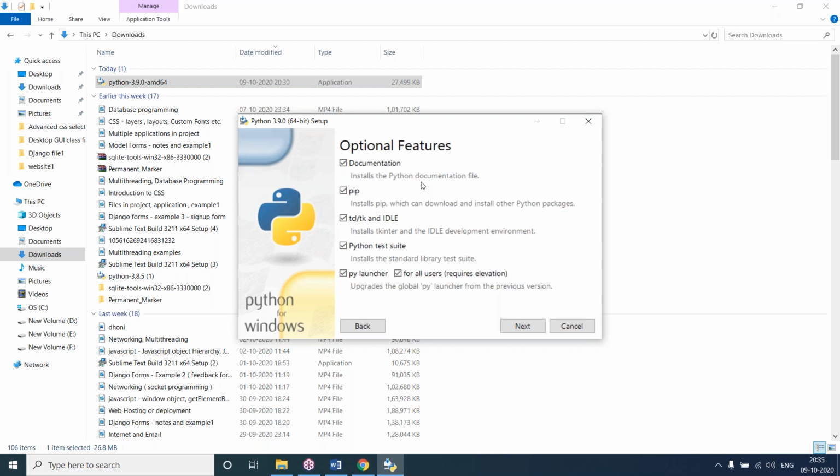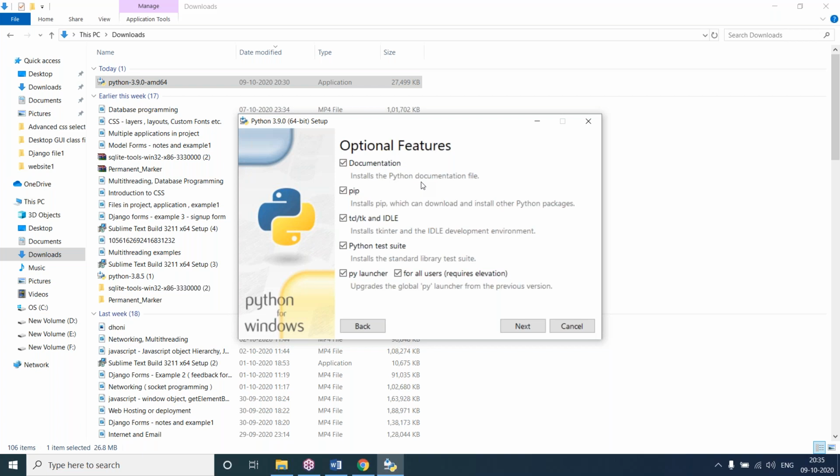Here we are using pip also. Pip means Python package manager. It is used to install Python packages. A package is a collection of modules. Here it installs Tcl/Tk, which means it will install tkinter. The tkinter module is used to work with desktop applications, Windows applications.